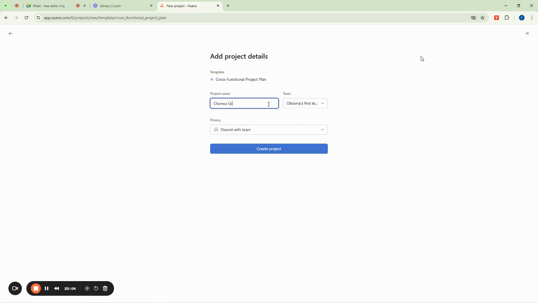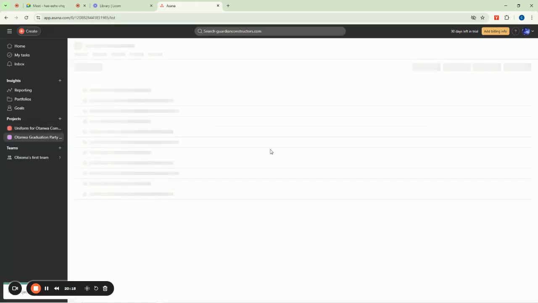Graduation party cake. I know some of you that are in campus here, you bake cake a lot. So you can do what? Click on create project and then you'll be good.